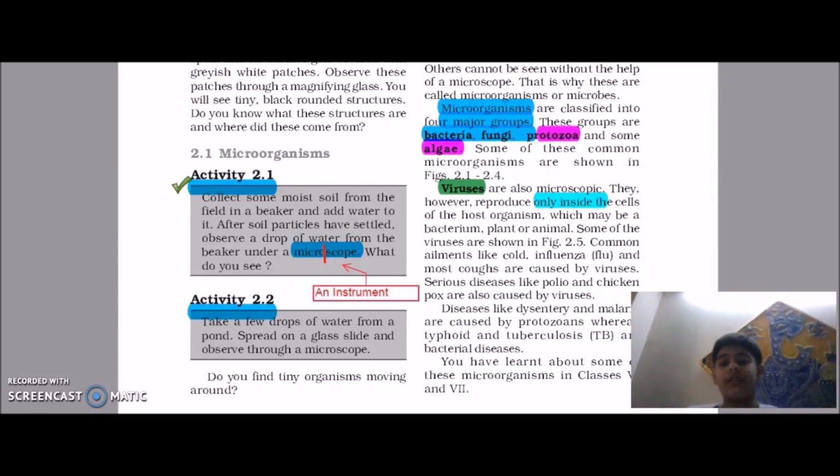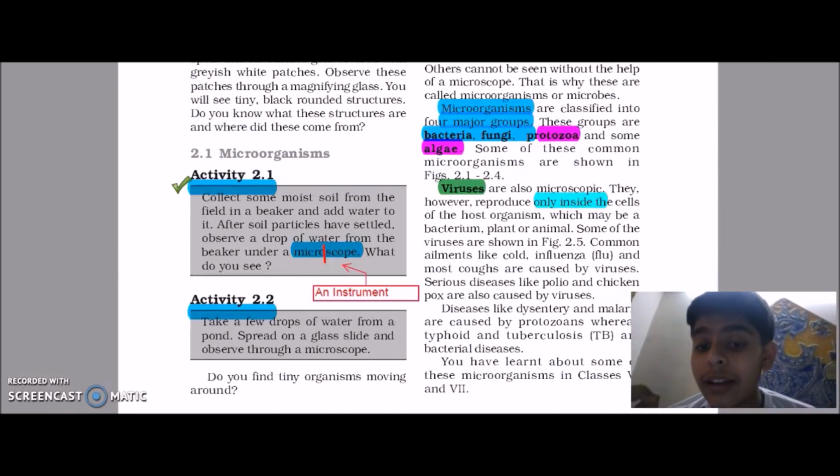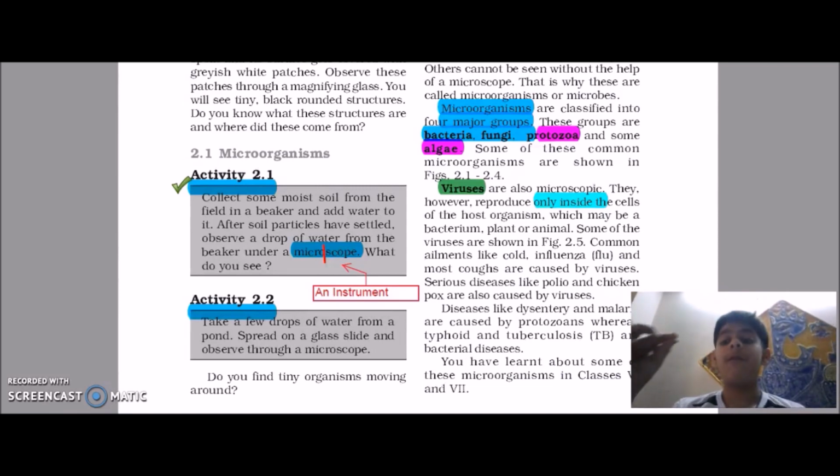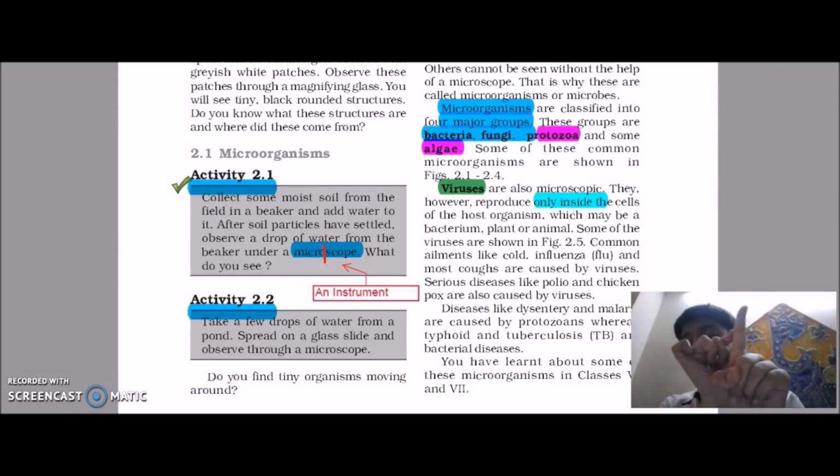There are only 4 categories. You're wrong. No. What did I say? It's only microscopic in comparison. It's microscopic, and it's in a category of microorganism. First, it needs to be very small, and the second is to be an organism.